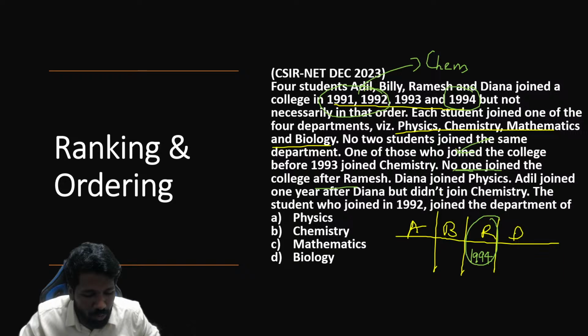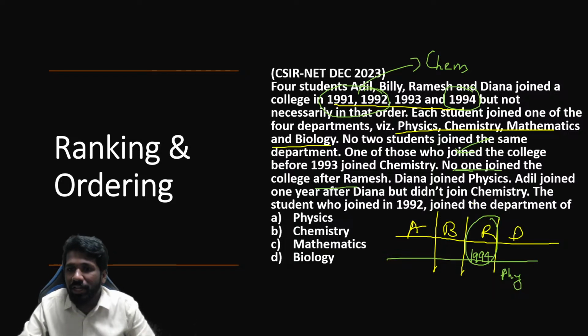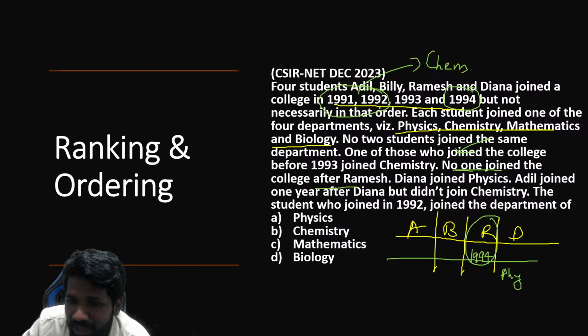The 1994 joiner we already understood. So Diana joined physics, which subject Diana joined, that we understood. So physics we can write here. Adil joined 1 year after Diana but didn't join chemistry. Didn't join chemistry means, yes, this is the most important information. Adil didn't join chemistry means the chemistry joining person is either in 91 or 92.